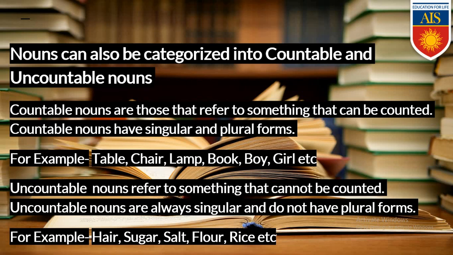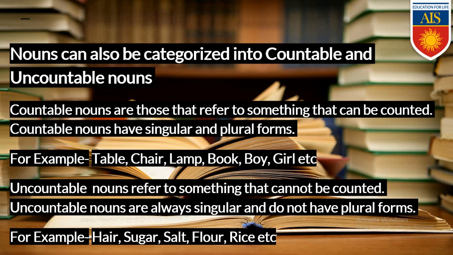Chair is a singular form. Chairs, by adding s, you are making it plural. So the thing that you can count and also can change to plural is called countable noun. Now what is uncountable noun? Uncountable noun is the exact opposite of countable noun. Uncountable noun is something that you cannot count. There is no way that you can count an uncountable noun.